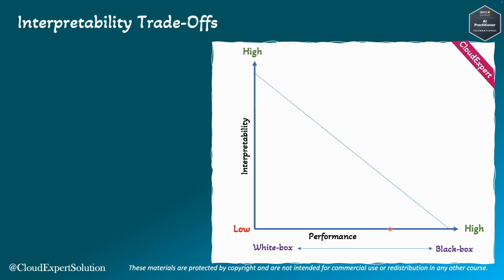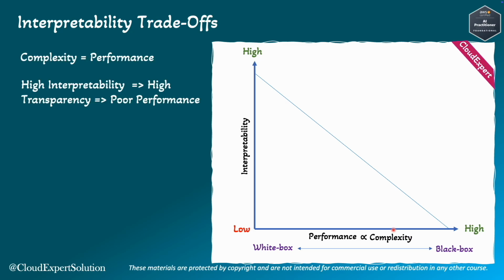Now let's review model interpretability with its performance. In this diagram, we have plotted interpretability against model performance. As you move along the x-axis from the origin, model performance increases but interpretability reduces significantly. The improved performance of ML algorithms is a direct result of increased complexity. A prime example of this is deep learning.